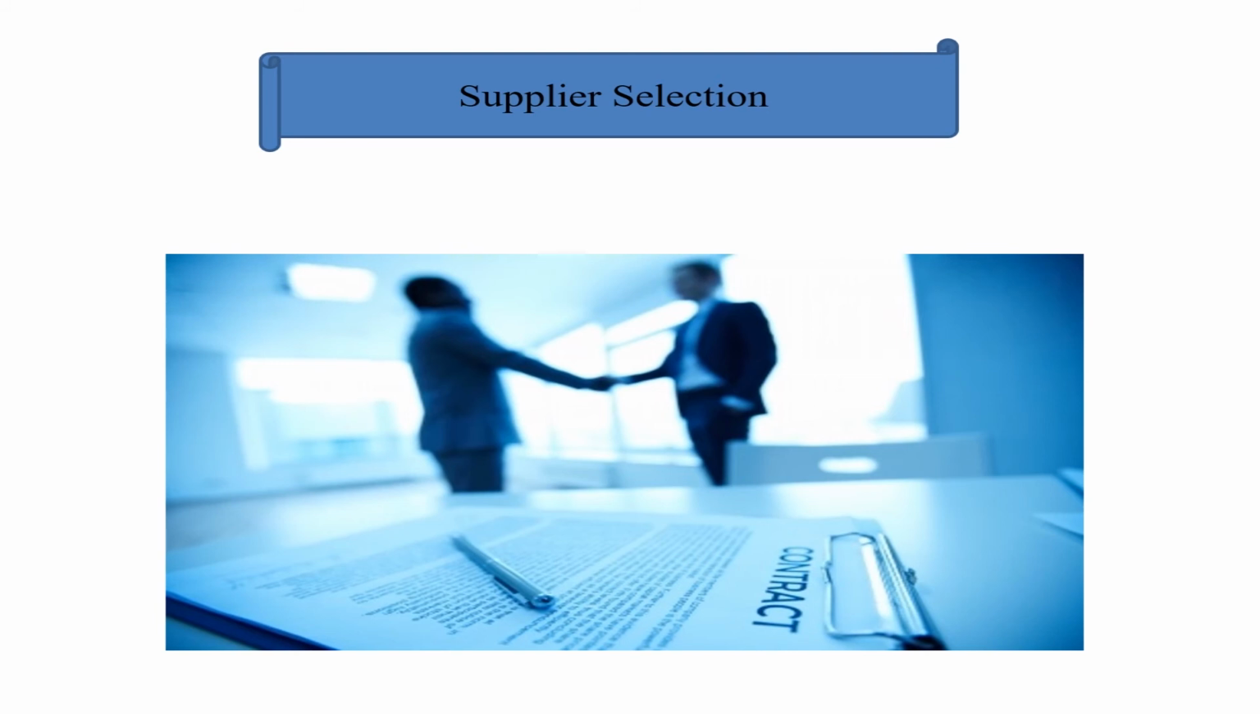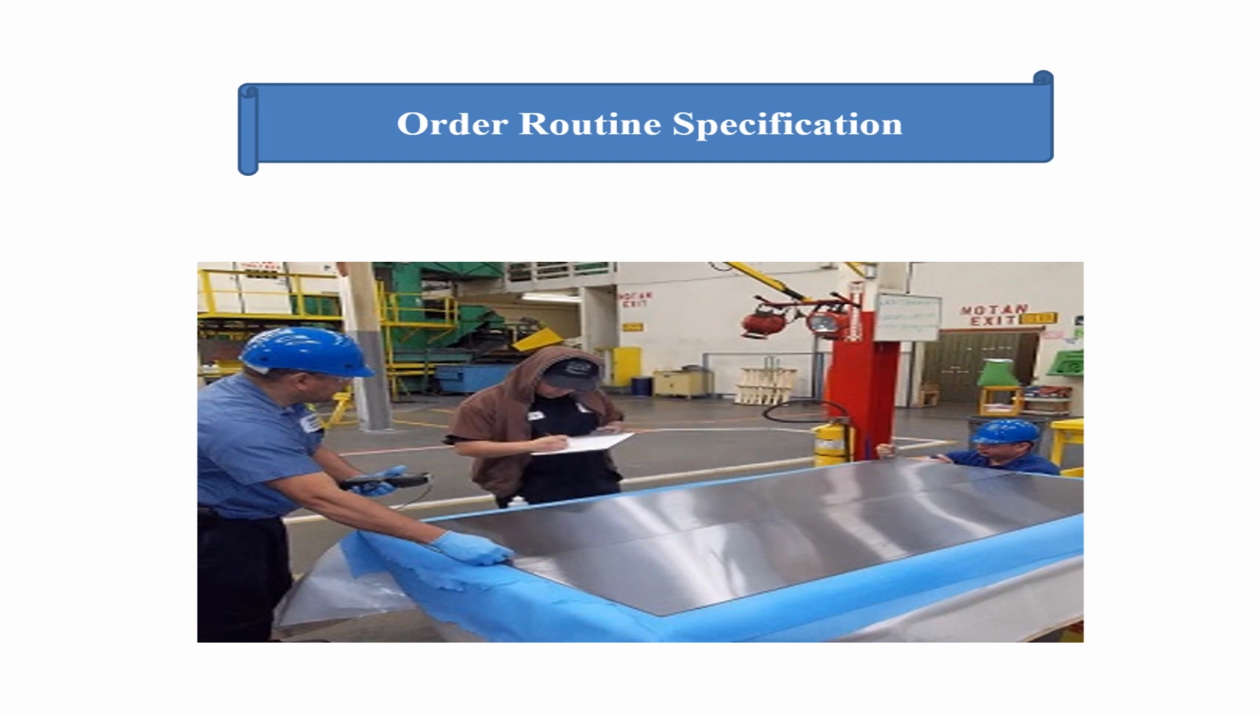The next in this line is order routine specification. After the best potential supplier is selected, the organization then writes the final order with all the specifications needed and hands it over to the supplier.